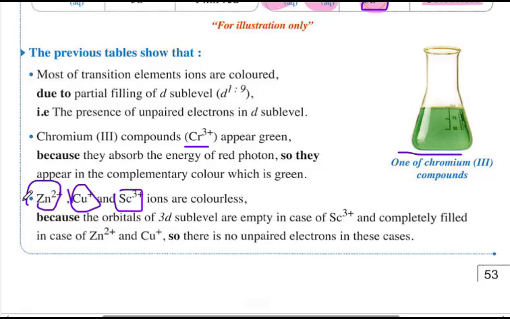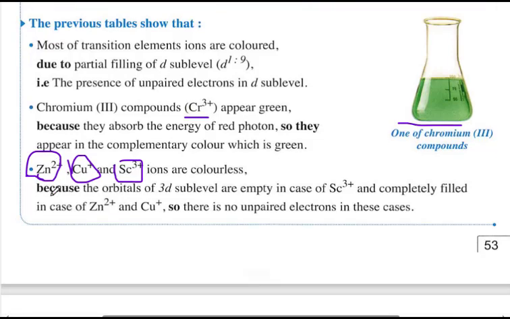The same thing is the case of zinc positive 2 or the zinc atom, zinc 30. Its electron configuration is 4s2 and 3d10. So in this case, zinc contains 10 electrons in the d sublevel, so it is colorless and diamagnetic.